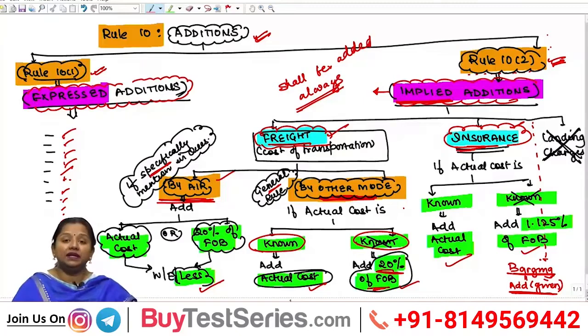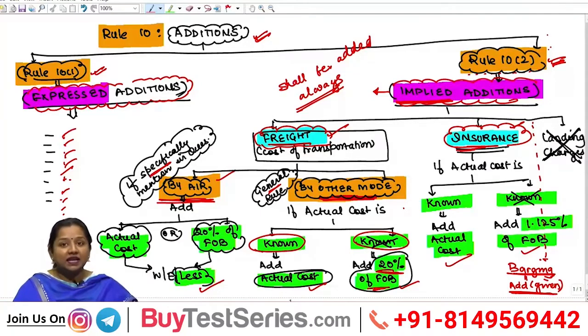But there could be certain situations when the importer does not directly incur this freight or insurance, because he might be the owner of the vessel or aircraft in which goods are being transported, or he might own the insurance company itself through which his insurance has been done.